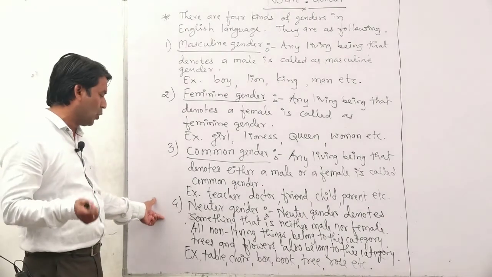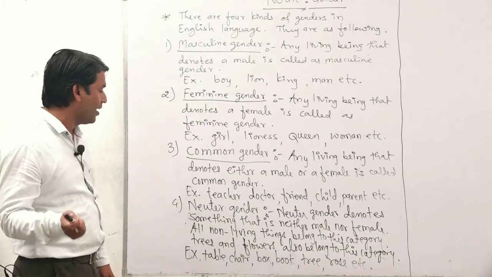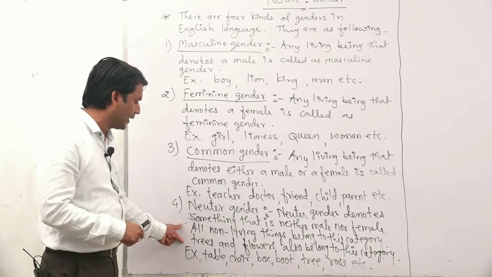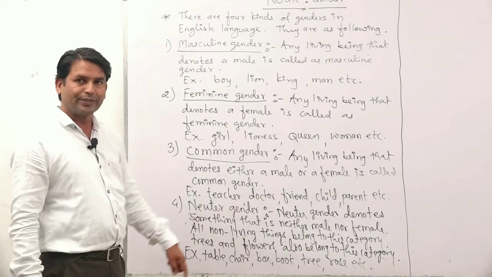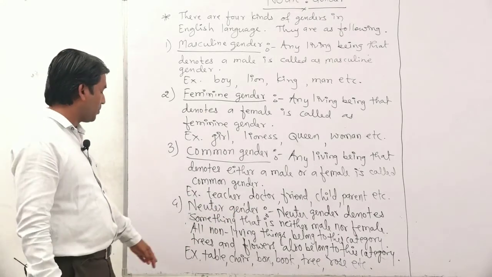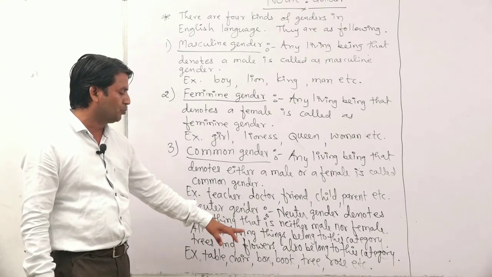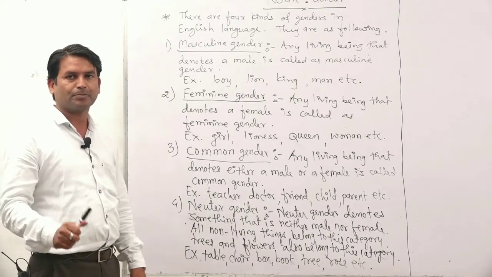Neuter gender denotes something that is neither male nor female, and all non-living things belong to this category. Even trees and flowers also belong to this category. Some examples of neuter gender are table, chair, box, book, pen, tree, rose, etc.